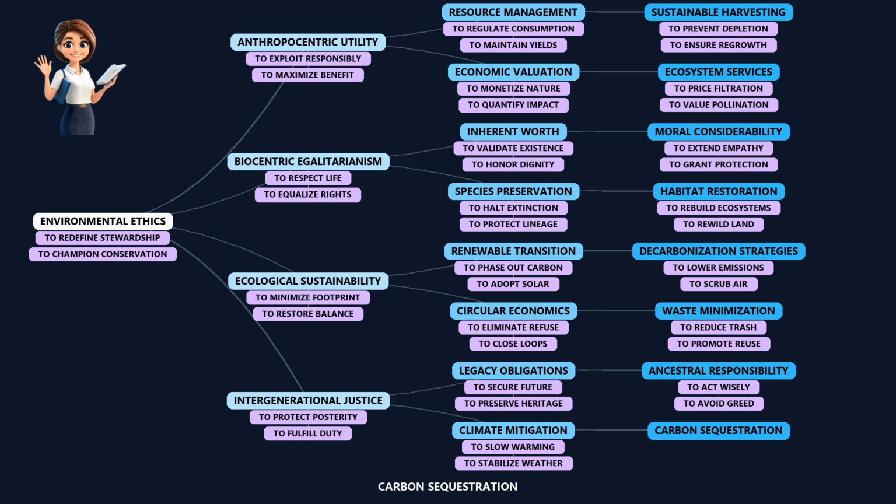Carbon sequestration. Finally, focusing on carbon sequestration helps to trap gas and plant forests that breathe in CO2 from the atmosphere. To put it simply, we are using trees and technology to suck the bad air out of the sky and hide it away.